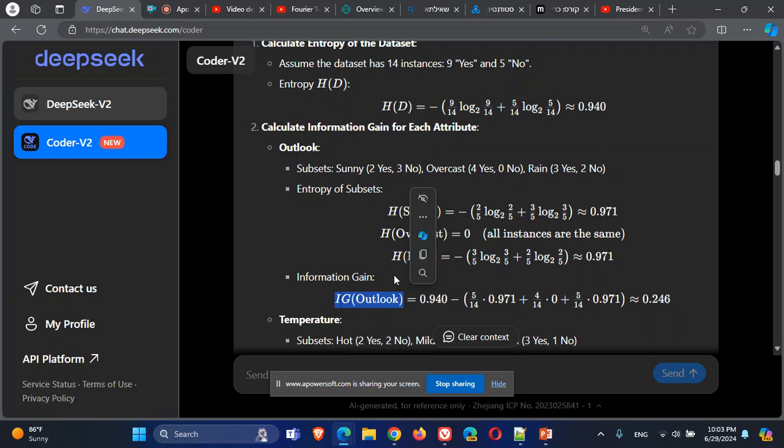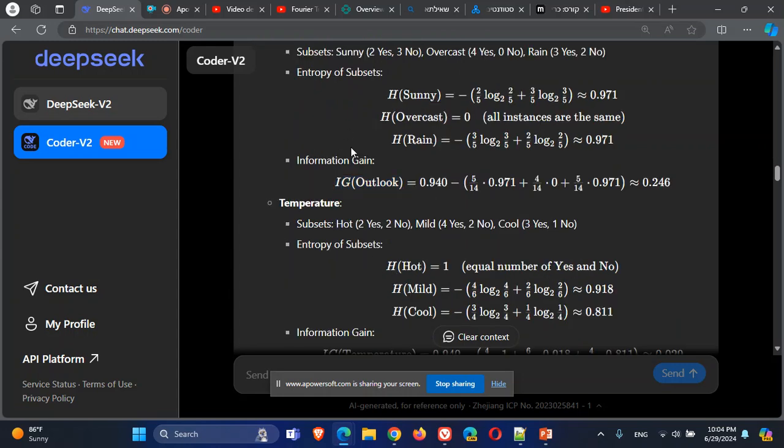Now, to be more precise, I will do information gain ratio just to make sure that we are dealing with the bias of attributes with a lot of values. So in the end, we will take the gain ratio, but again, it's the same idea. Take the gain ratio which gives you the highest value.